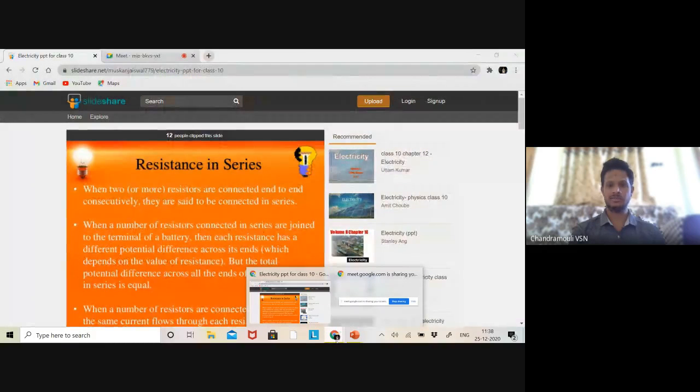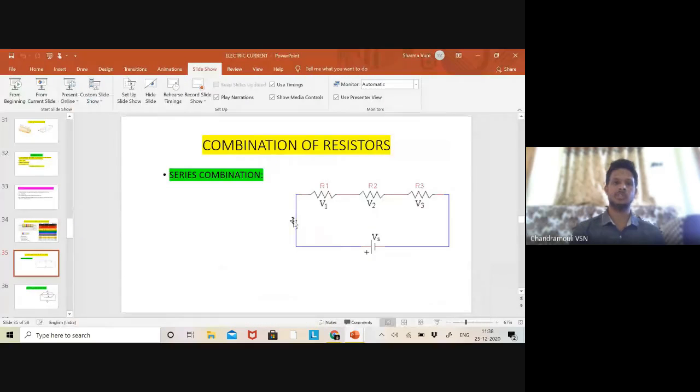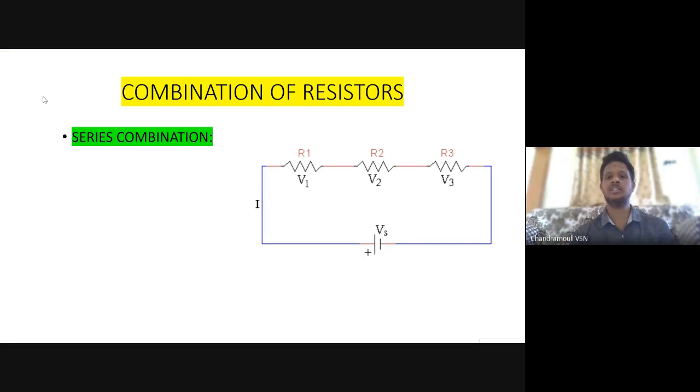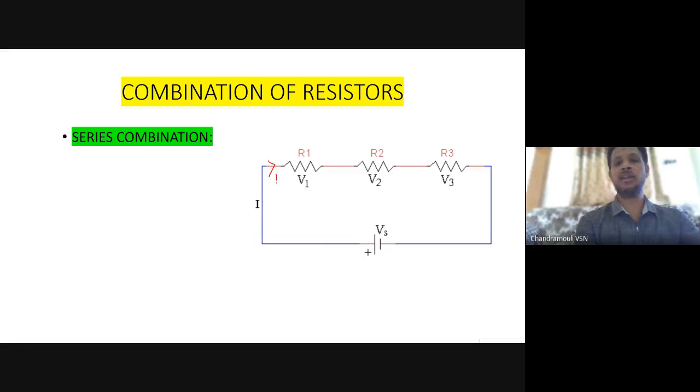Just a minute, guys. Are you able to see the screen better? Yes, sir. How many resistors are there? Three: R1, R2, R3. So the flow of current is the same everywhere. Here is I, here also I, here also I.